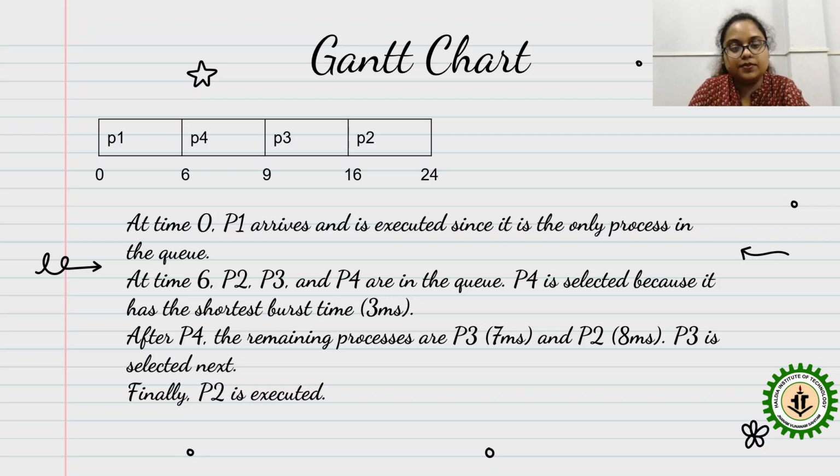After P4, the remaining processes are P3, that is 7 milliseconds, and P2, which is 8 milliseconds. P3 is selected next, and finally P2 is executed. So in this SJF, we are focusing on the burst time. If the arrival time is from 0 to 3, you can see that P2 has a larger burst time, that is why P4 came first. That is the main thing of this algorithm, SJF.